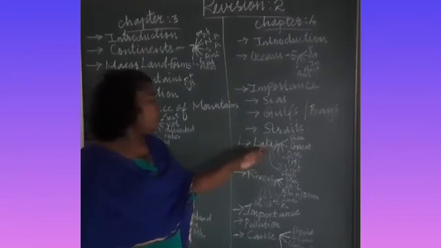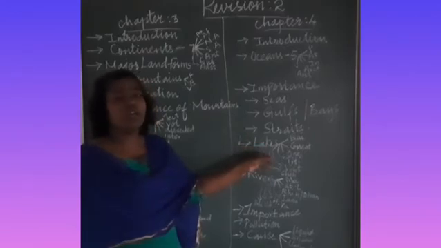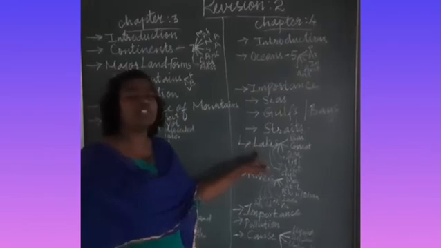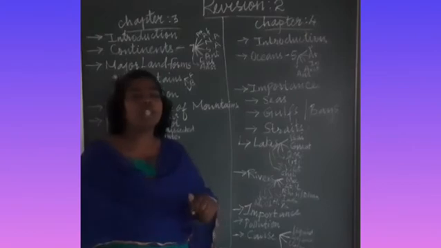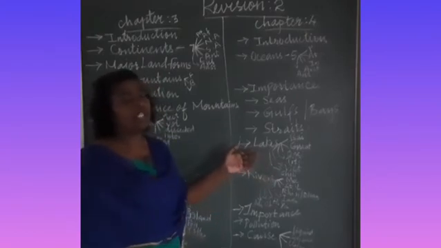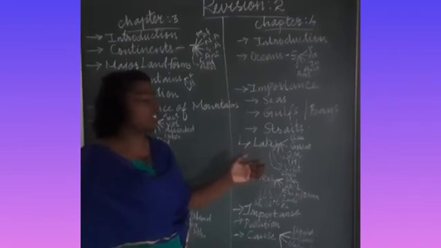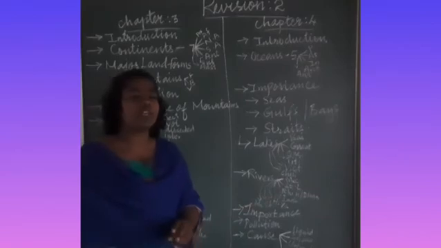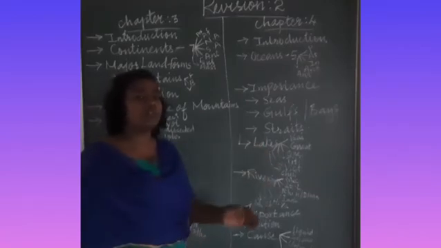And when we come to the next major water bodies, they are called lakes. Lakes are also water bodies that are comparatively shallow compared with the seas or oceans. There are two types of lakes found on the surface of the earth.